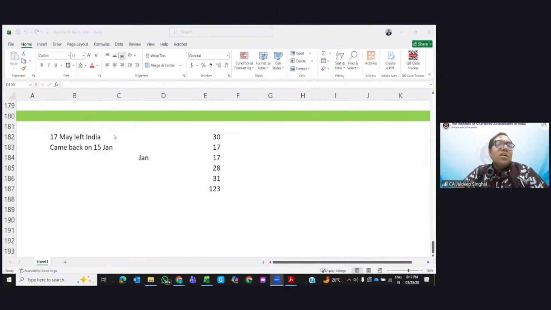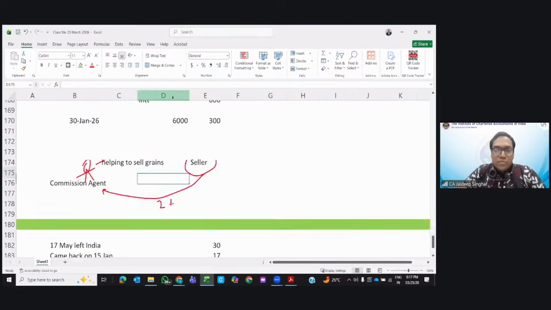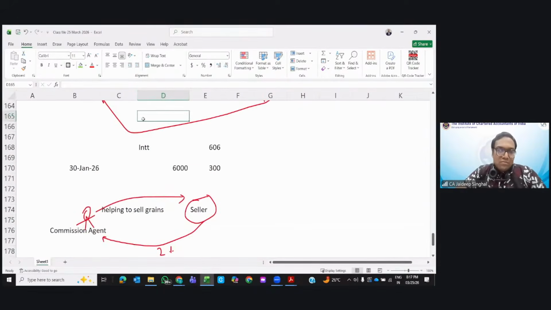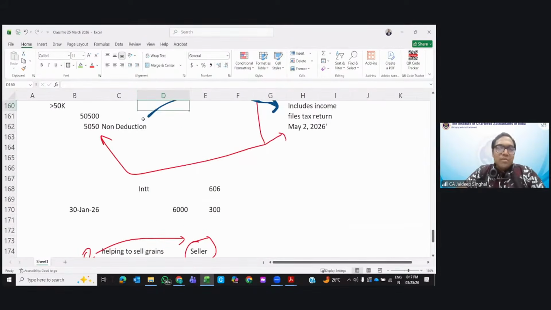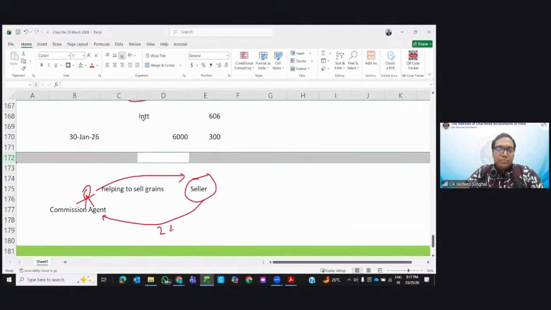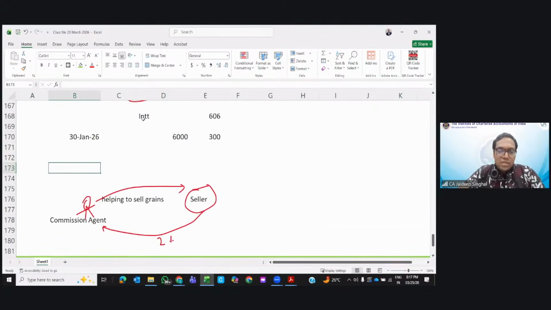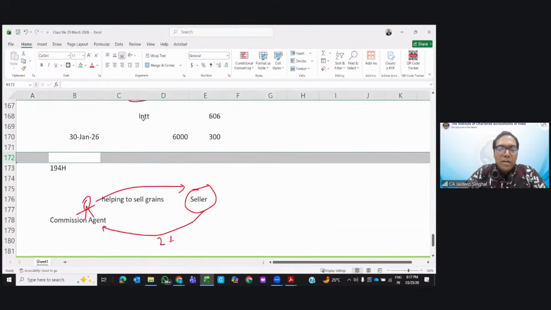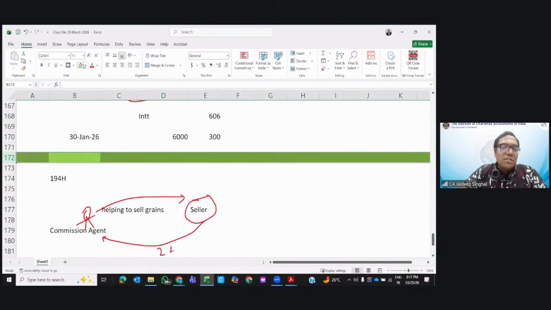Next, visual. That diagram is related to what? Which diagram? This diagram. This was just to make you understand this commission agent thing, right? That 194H. These are just the... I'll share this Excel file also with the team. They will upload it, but this is nothing. This is just sort of working, right?